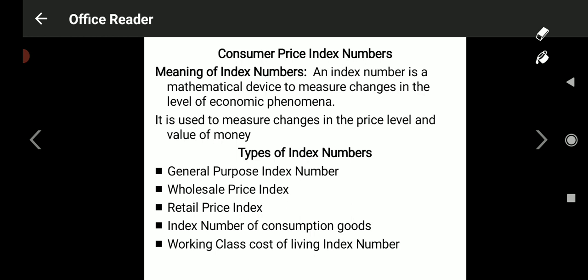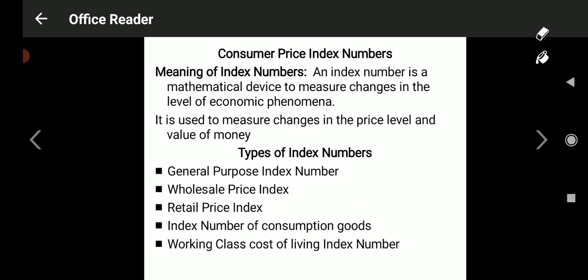Whatever is sold and bought in the market, for those entire goods and services, general purpose index number is applicable. General index numbers show the general price level. If you want to understand what changes occur in the general price level, that can be understood only with the help of general purpose index numbers.